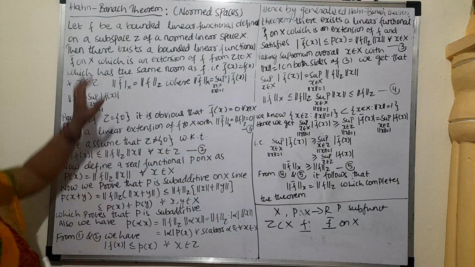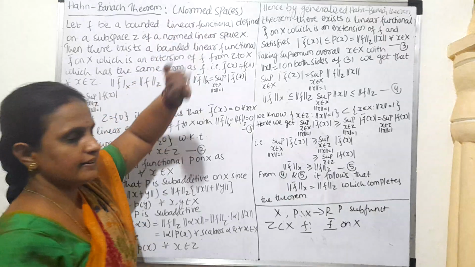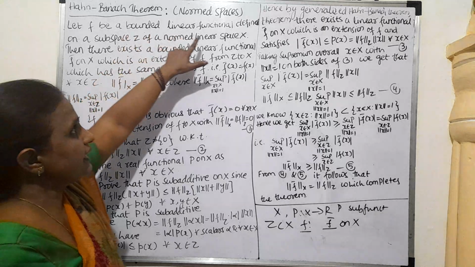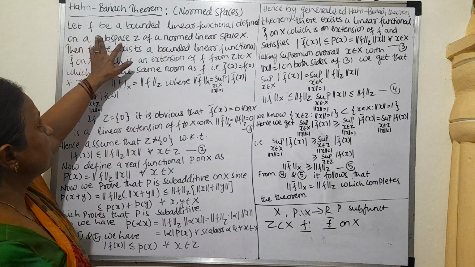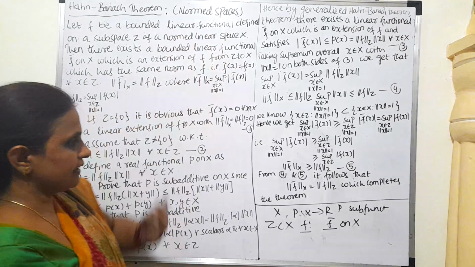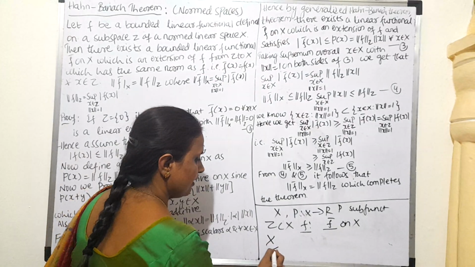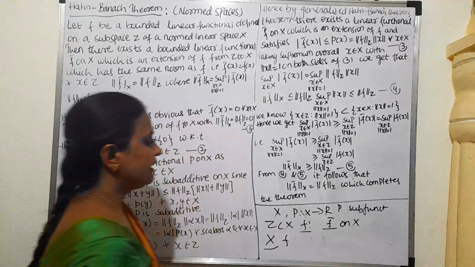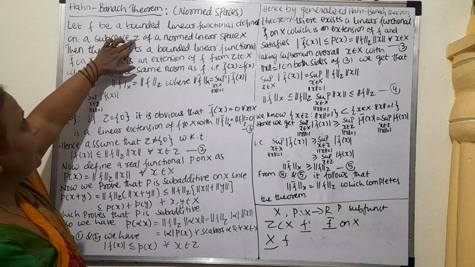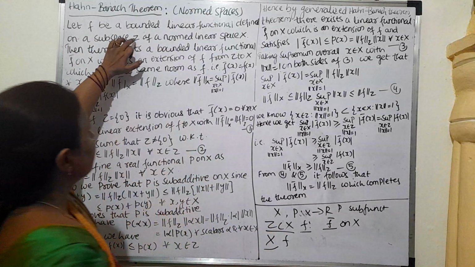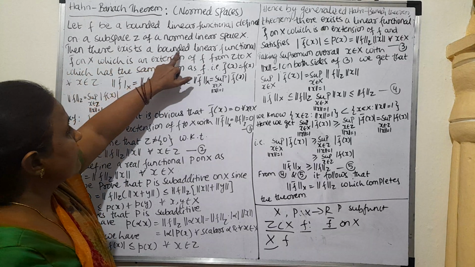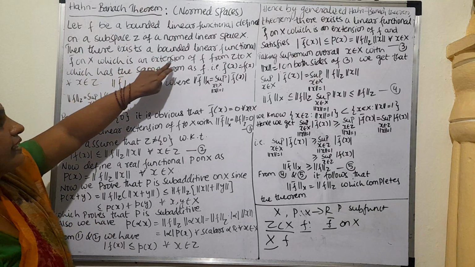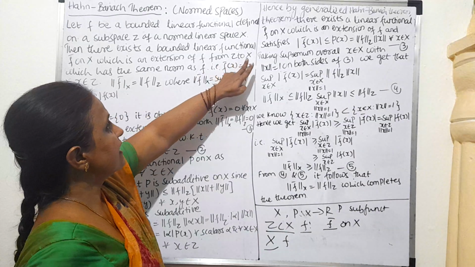Now the next theorem is the Hahn-Banach theorem only on normed spaces. In the statement it is given that F is a bounded linear functional defined on a subspace Z of a normed linear space X. So here X is a normed space, F is the bounded linear functional defined on the subspace of X, and there exists a bounded linear functional, say F bar, on X, which is an extension of F from Z to X.